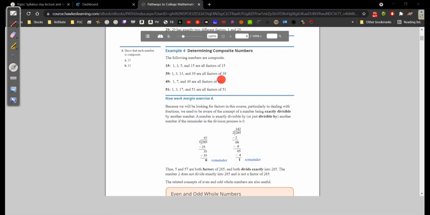1, 7, and 49 are factors of 49. So this looks a little tricky, right? Because obviously 1 times 49 is equal to 49. But 7 times what is equal to 49? Well, 7 times 7. And then, of course, 51 follows the exact same way.